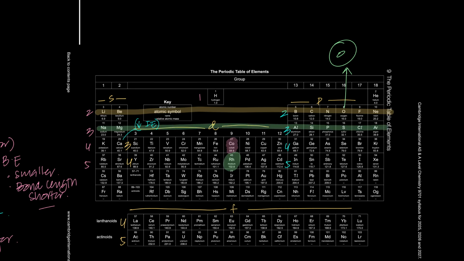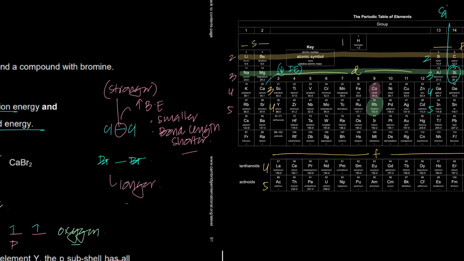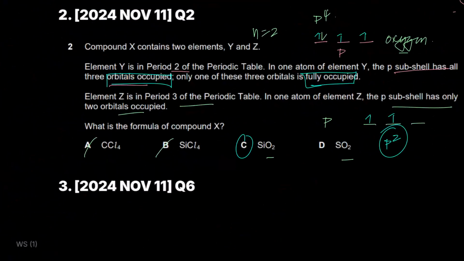So period 3 is this fella right here, and it's P2. P1, P2. So that fella is silicon right here. So it's what? Silicon oxide. That's the compound that you have. So SiO2. Done. That's how easy these MCQs are.